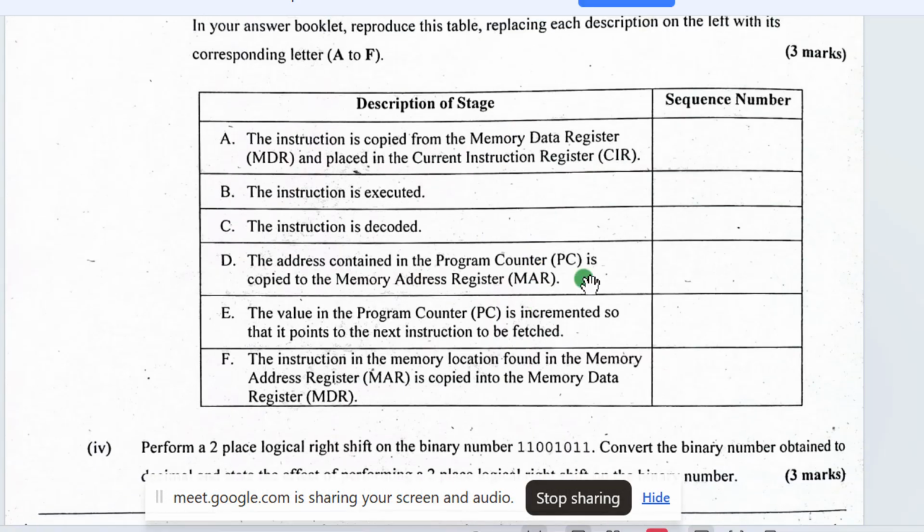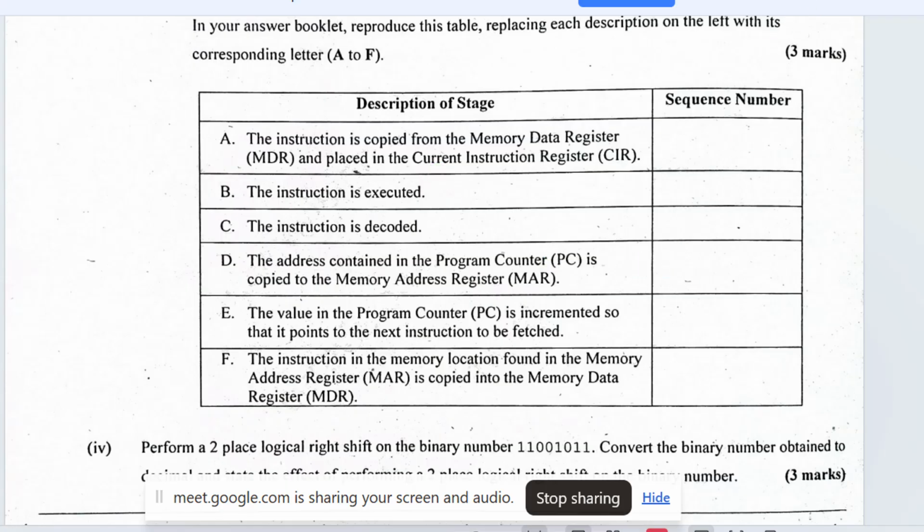Now, everybody is observing this table. Someone should come on the mic and give me step 1. So between A, B, C, D, E, and from what I'm just explaining concerning the fetch-decode cycle, step 1 should be which letter? I'm waiting. Pardon? B? G. Okay, what is G? They say the address contained in the program counter. Yes, G. The address contained in the program counter is copied into the memory address register. Perfect. So that's the correct answer here.